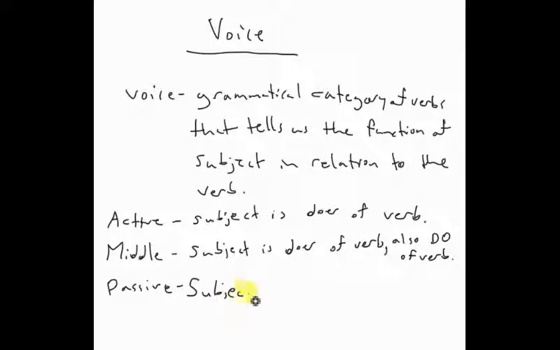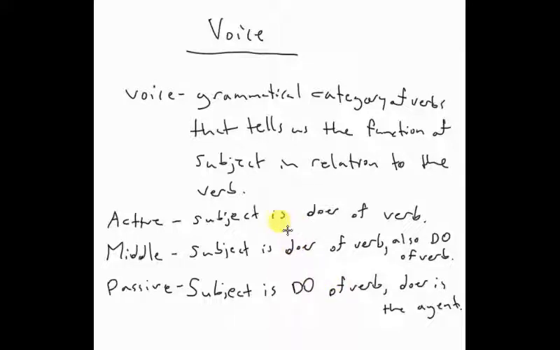The subject is the direct object of the verb. The doer is the agent. So the doer is something else.